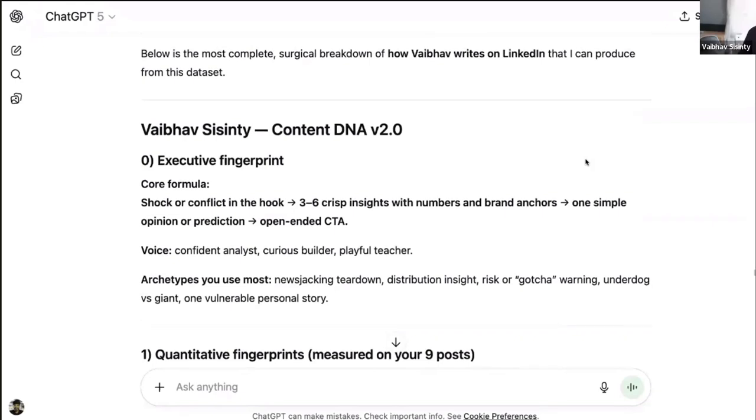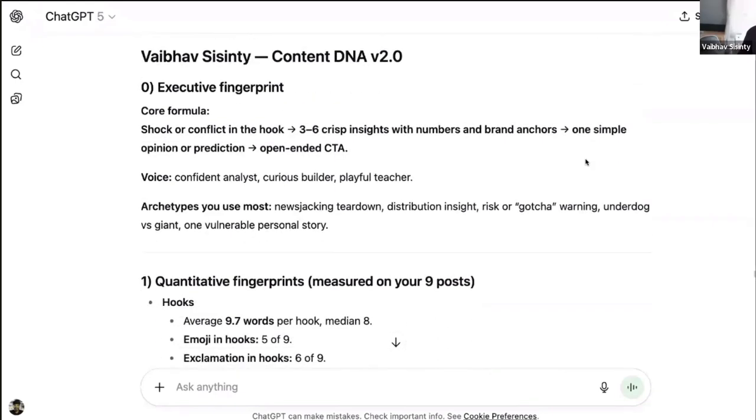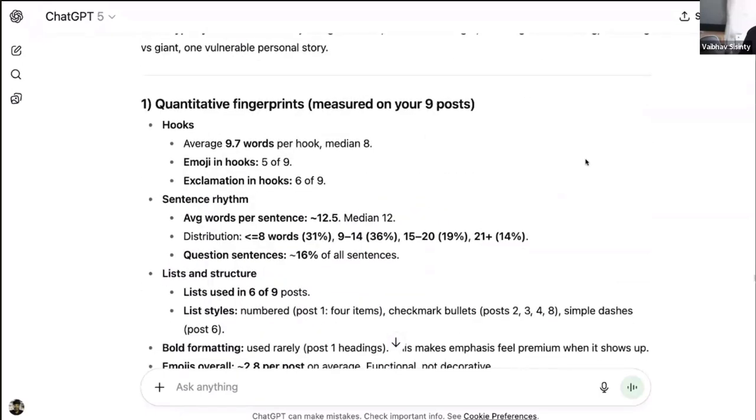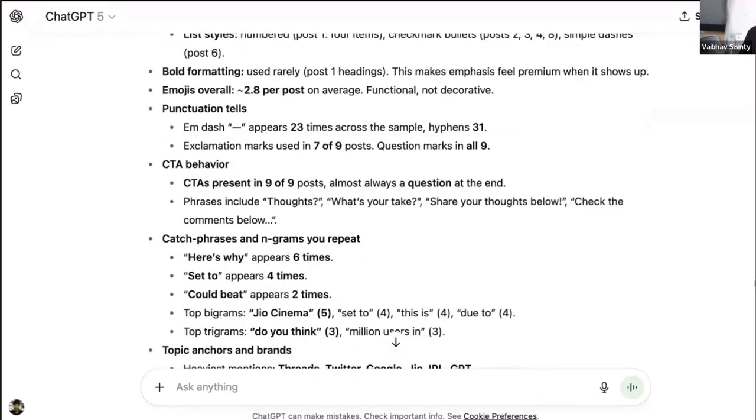Do you think it is even humanly possible for us to replicate this style, this level of in-depth report? Do you think it is even humanly possible?